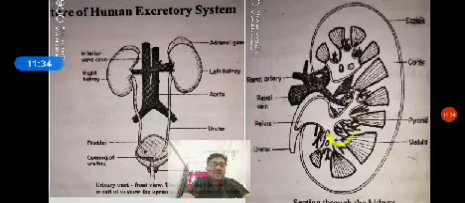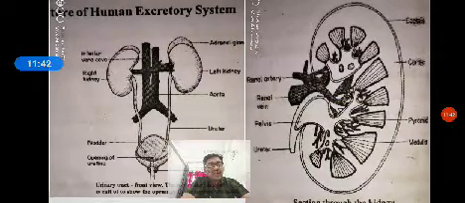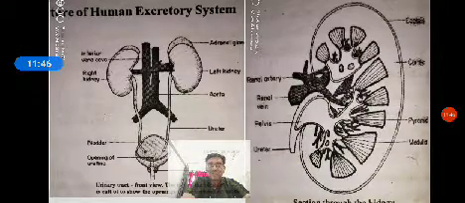That renal calyx opens into a region called the renal pelvis. The renal pelvis connects to the ureter. Okay, so this is the internal structure of the kidney.